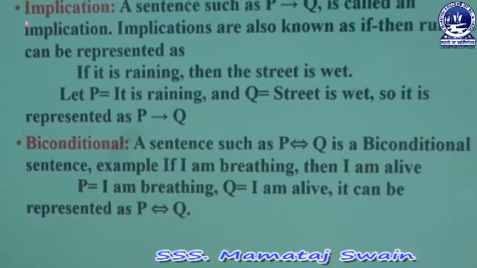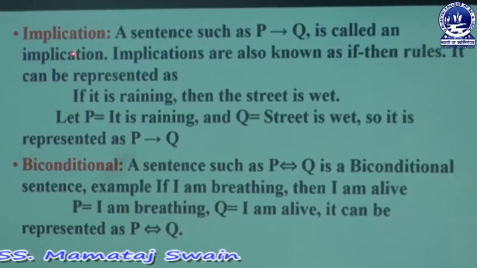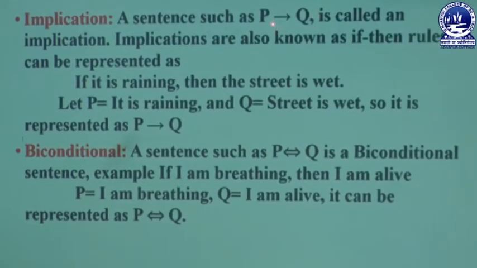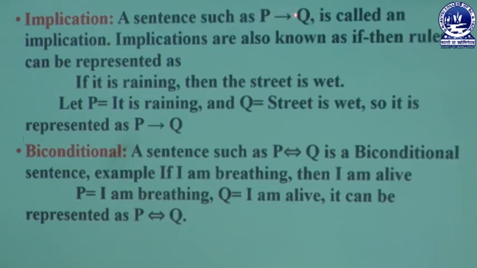The next connective is implication. Here a sentence such as P implies Q. Look at this symbol. This symbol represents the implication connective. Now take one example. If it is raining, then the street is wet.